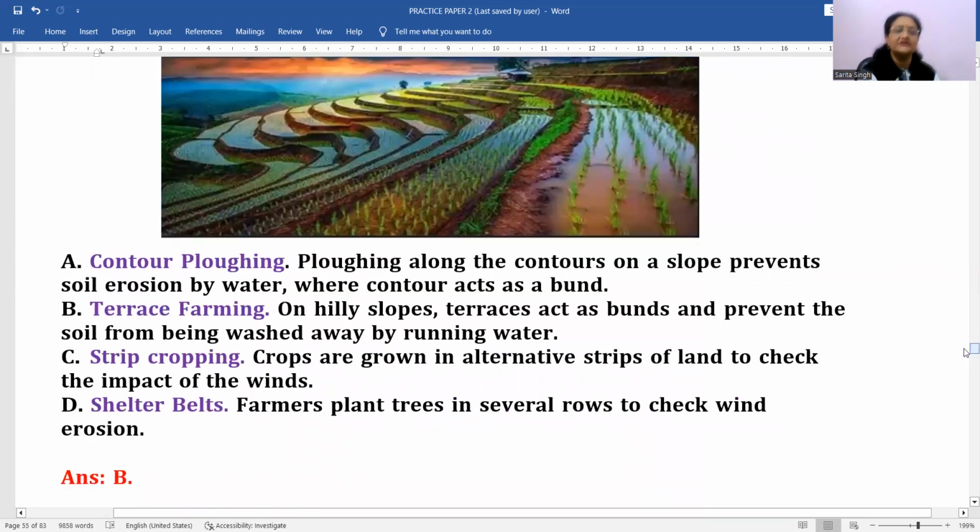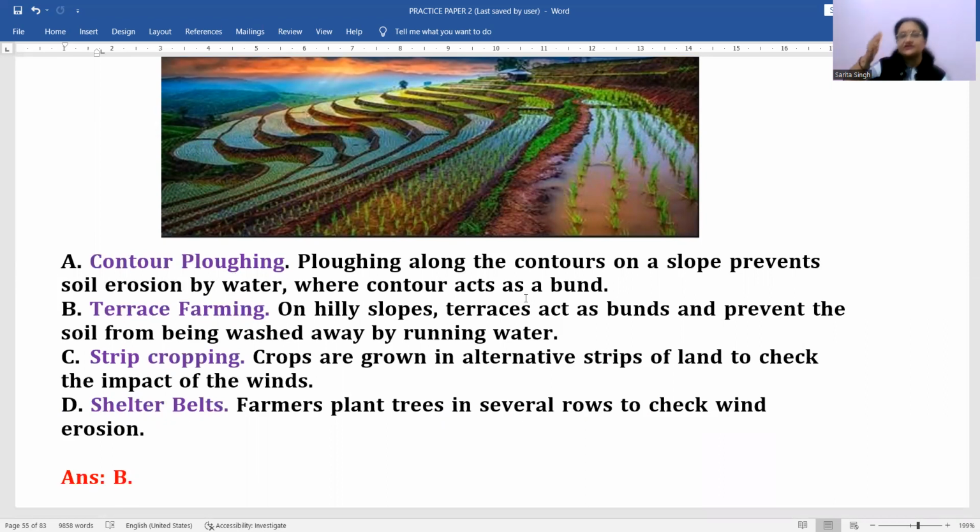अब इसमें कौन सा मेथड यूज किया गया है? नंबर 1, contour ploughing. Contour ploughing क्या है? It is along the contours on a slope, prevents soil erosion by water where contour acts as a bund. Terrace farming क्या होता है? On hilly slopes, terraces act as bunds and prevent the soil from being washed away by running water. Number 3 क्या है? Strip cropping. Crops are grown in alternative strips of land to check the impact of the winds.